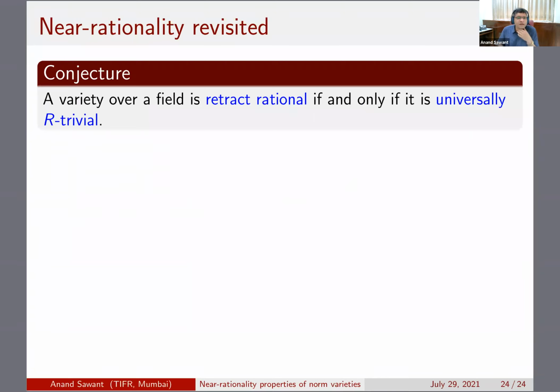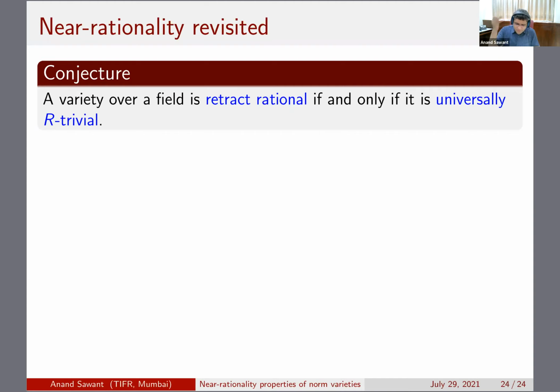Let me mention a conjecture which, I don't know whom it is due to, but it is open for almost 40 to 50 years. A variety over a field is retract rational if and only if it's universally R-trivial. If you remember the picture that I showed on the very first slide, retract rationality implies universal R-triviality, but the converse is not known, and it's actually an open problem.